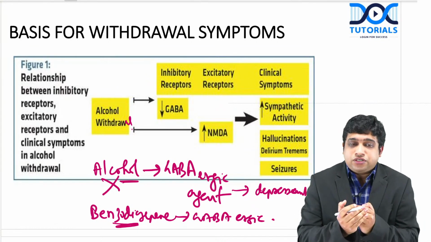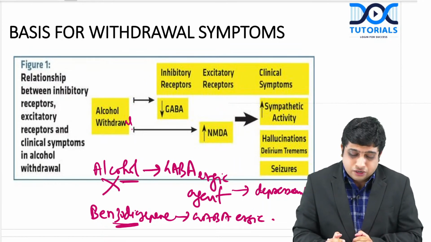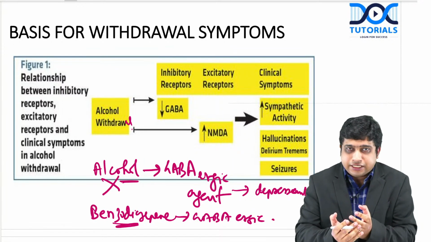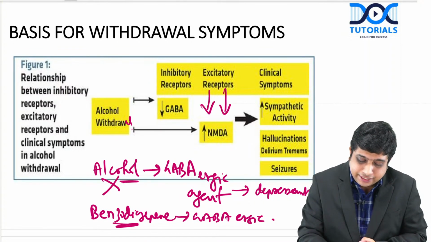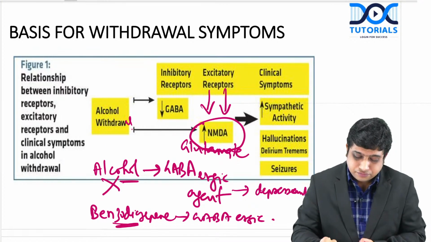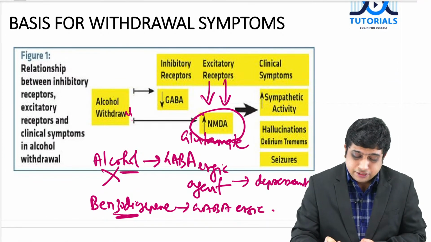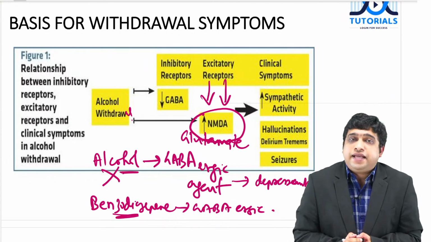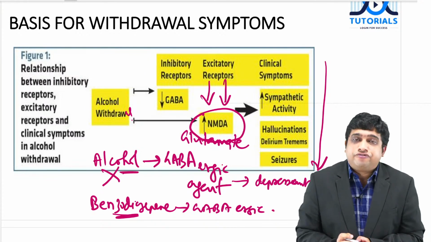So when a patient stops alcohol, the GABAergic action is lost and it is counter-opposed by increased excitatory glutamate-mediated effects. Glutamate-mediated excitatory effects are the main cause for the withdrawal, and it leads to a lot of symptoms.